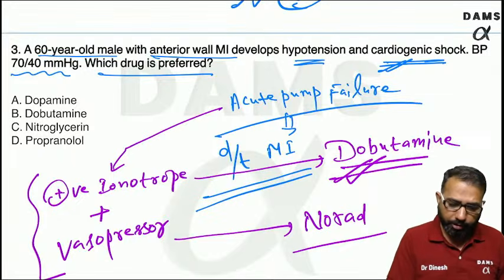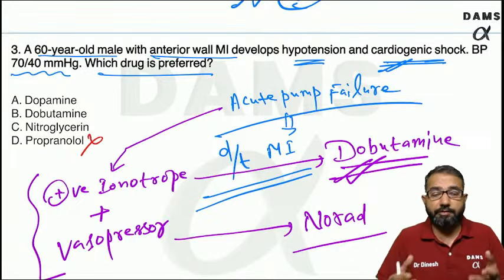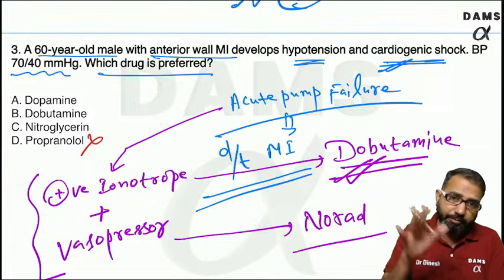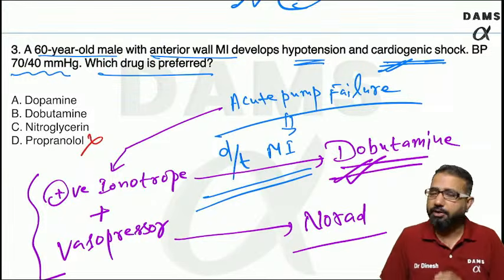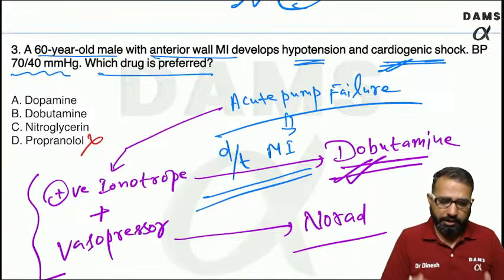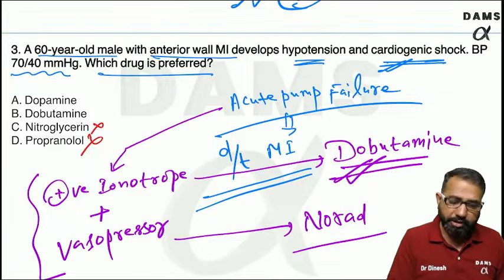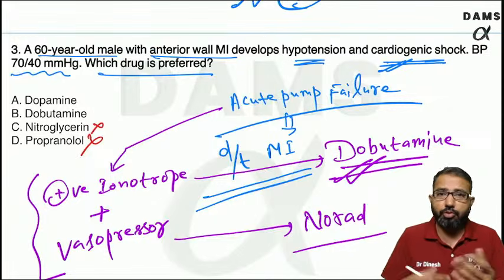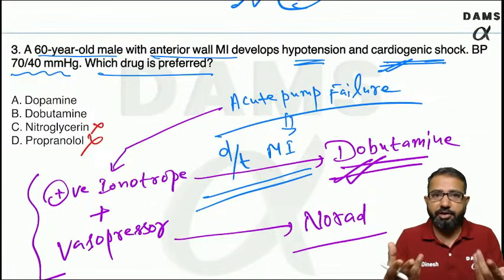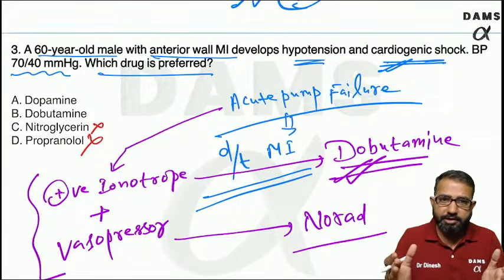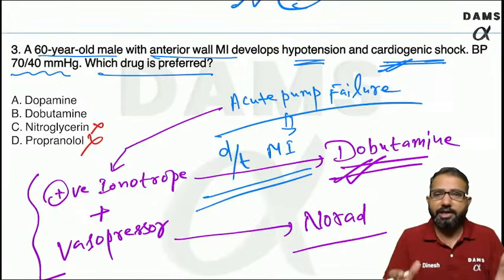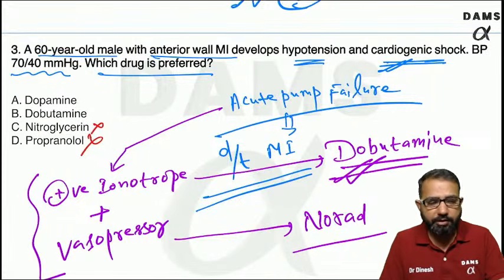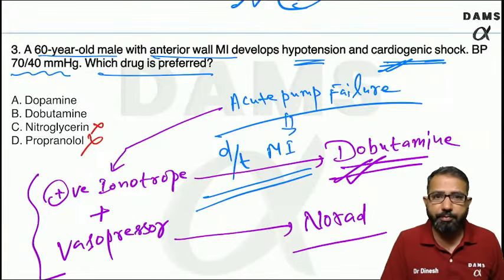Now see, propranolol. There is no use, even it is risk. Beta blockers will suppress the heart. Already heart is not pumping. Never use beta blocker. Nitroglycerin is for ischemia. Nitroglycerin will decrease the preload. There is no role in pumping. Already pump failure, nitroglycerin will cause venodilation, less blood coming in the heart, less end-diastolic volume, even there will be decreased cardiac output. So never start with the nitrates if there is already pump failure.